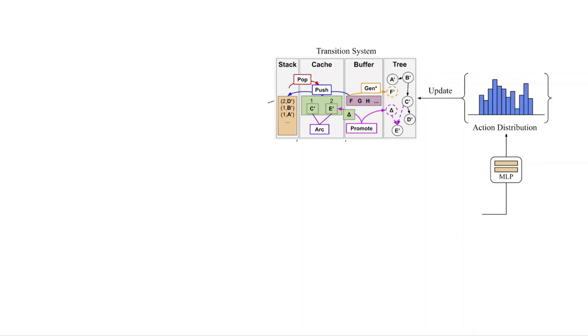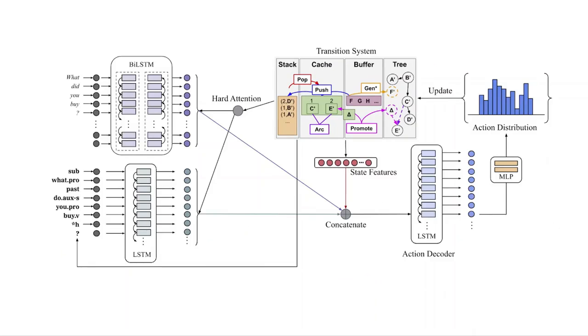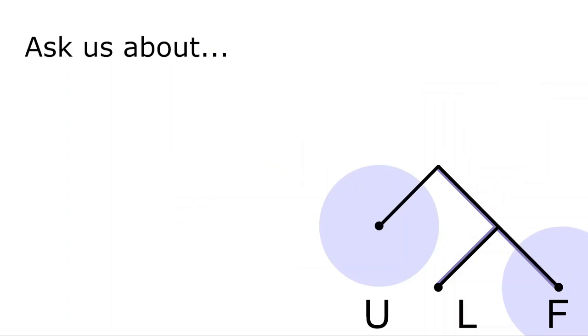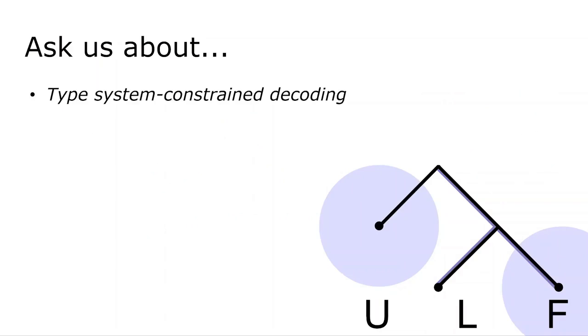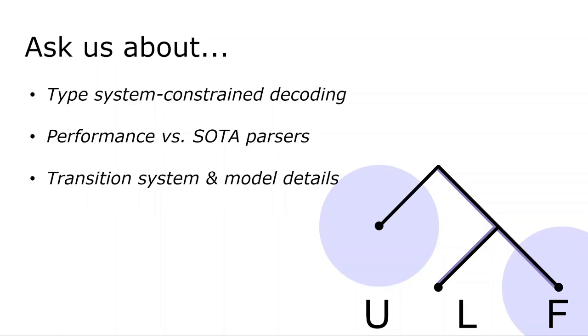We then train a model to predict actions in this transition system using LSTMs for the sequences of words, symbols, and actions. If you'd like to know more, please come ask us about our experiments constraining the decoder using the ULF type system, how our parser fares against existing semantic parsers without ULF-specific designs, details about the transition system and model, or experimental results.